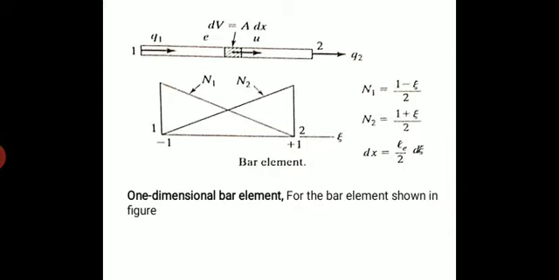Deflection will happen at q1 and at q2. Even in our problem calculations, we always bother about the nodes, the deflection at q1 and q2. If I know the q1 and q2 values, what deflection is happening in the middle of the bar element, we never bother.